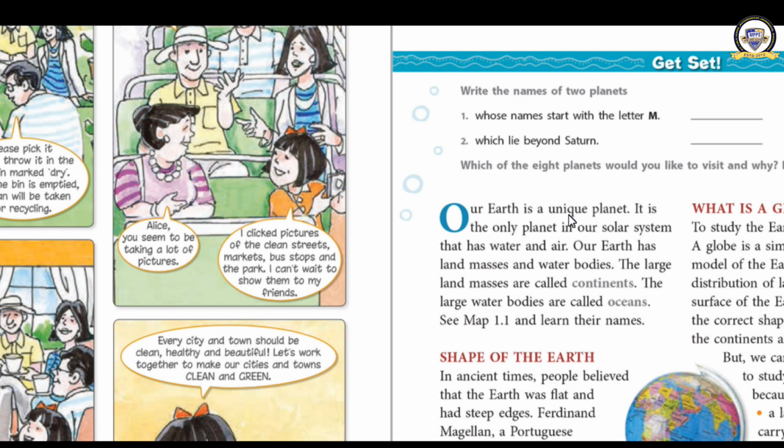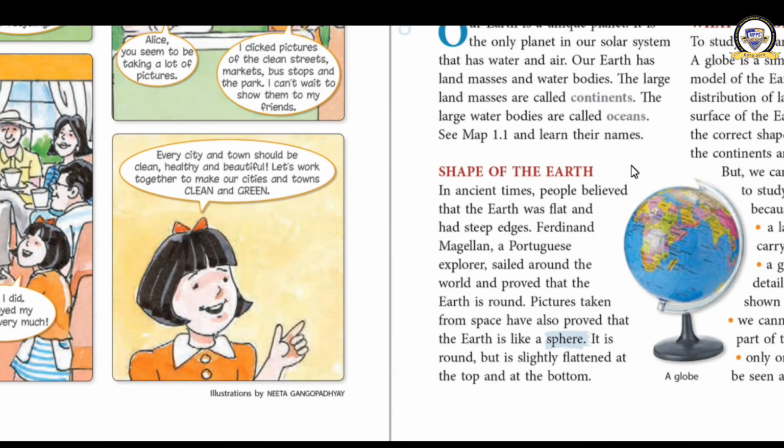The water bodies on the surface of the earth are called oceans. The land masses are called continents. How many continents are there? 7. How many oceans are there? Mainly there are 4, but we can add one more, the Antarctic Ocean, then it will become 5 oceans.